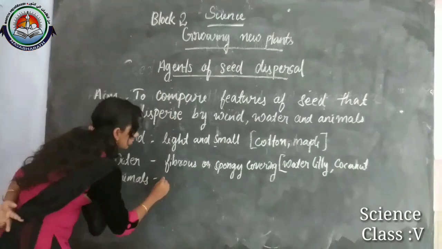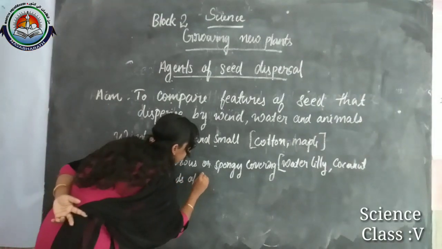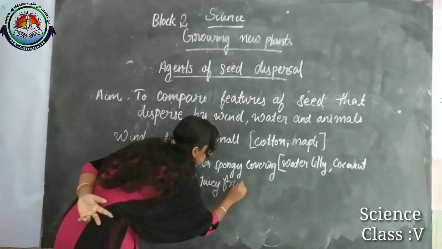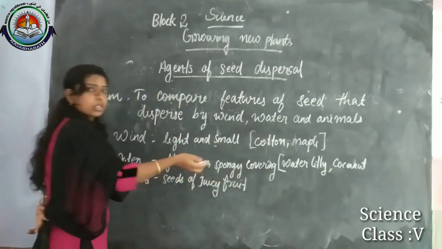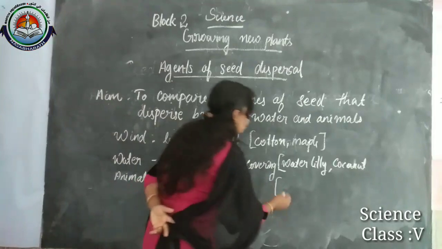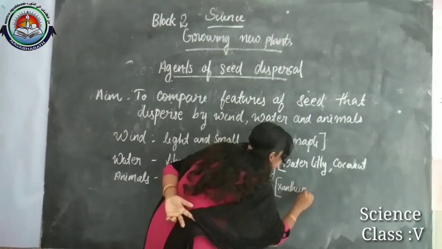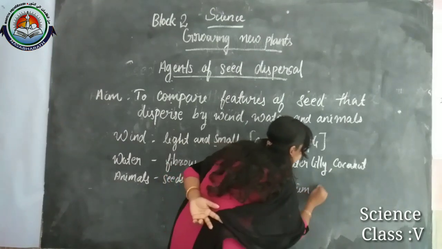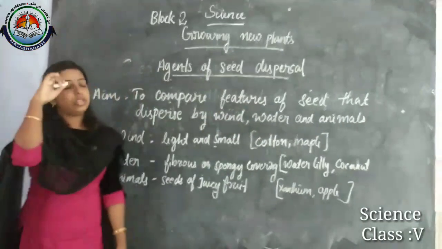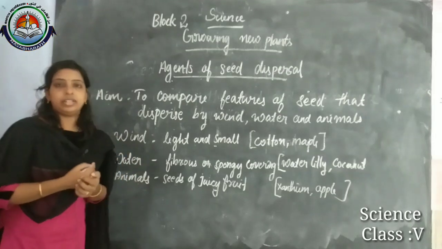So the seeds of juicy fruit and barbs or hooks, xanthium case, can be dispersed by this. For example, we can write xanthium and apple like this. Okay, so these are the seed dispersal by animals.